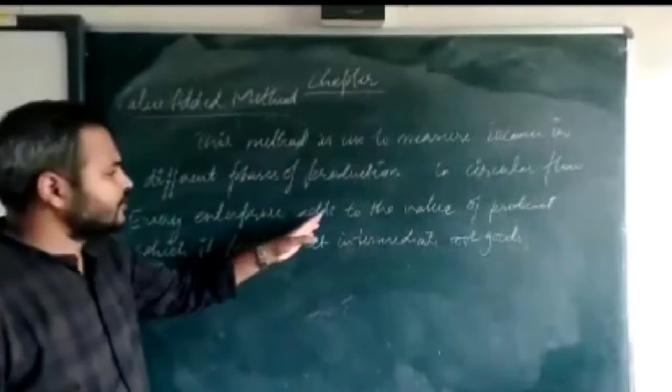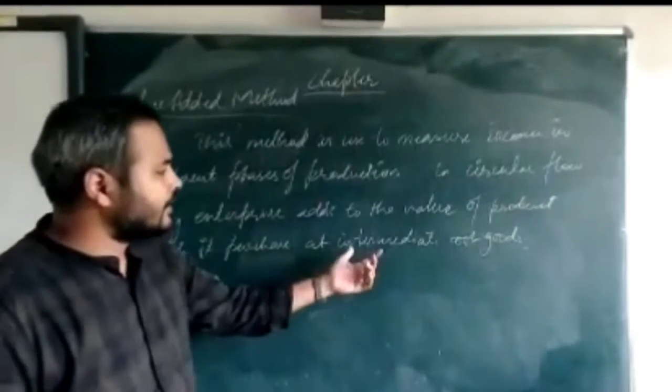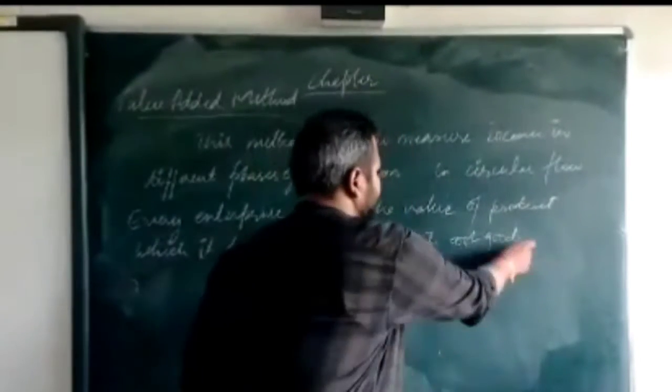So every enterprise adds to the value of the product which it purchased as intermediate goods. Okay, now you understand one thing.